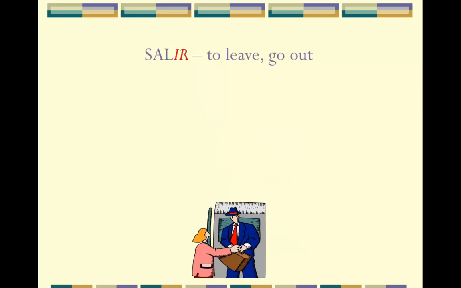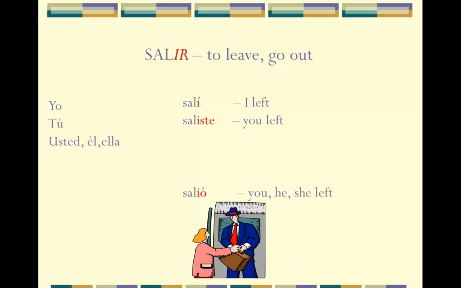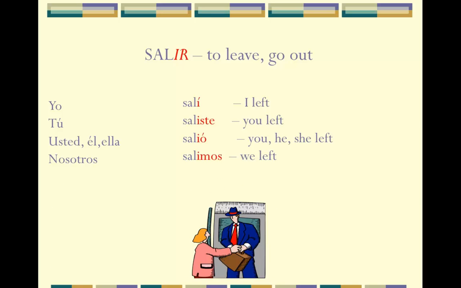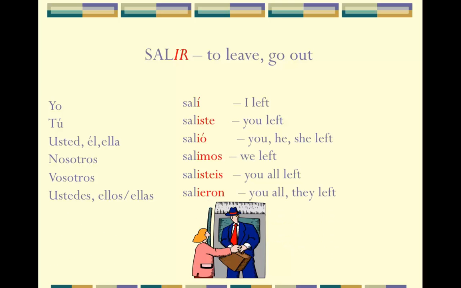Salir, to leave or to go out. Yo salí, I left or I went out. Tú saliste, you left. Usted, él, ella, salió. You, he, she left. Nosotros salimos, we left. Vosotros salisteis, you all left. Ustedes, ellos, ellas salieron. You all or they left.